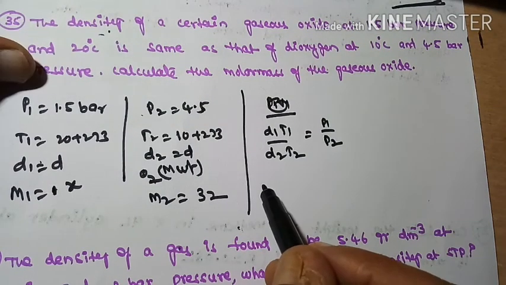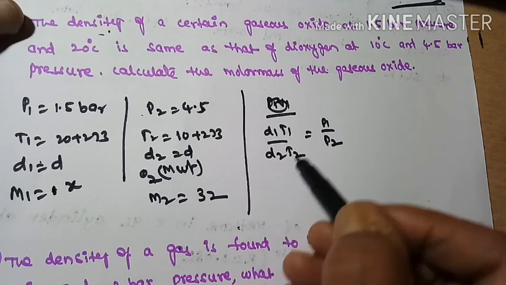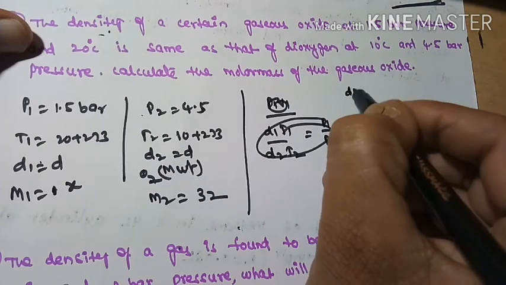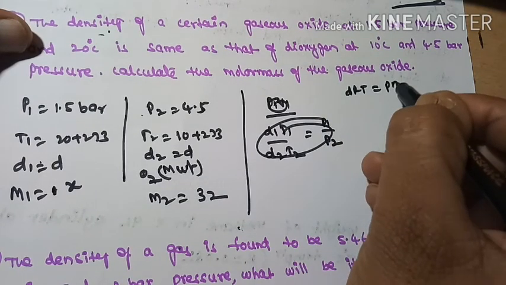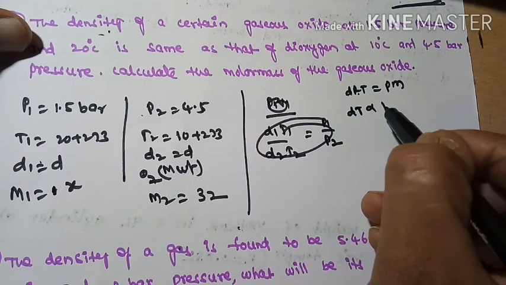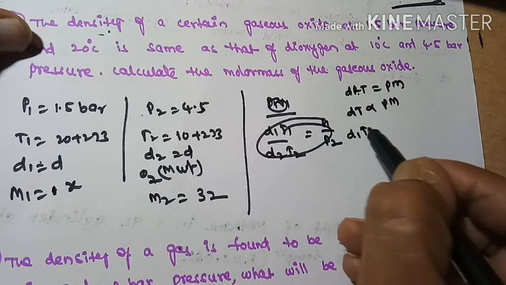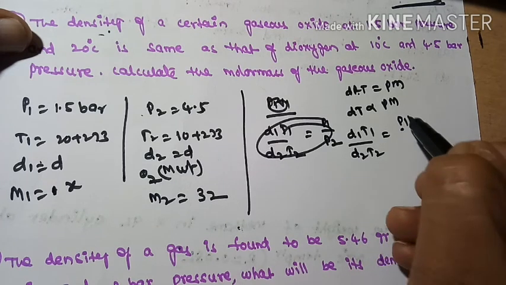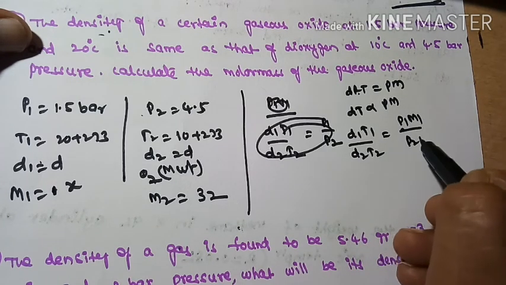Sorry, here we should apply molecular weights. So now we have the ideal gas principle, PM equals DRT. Here R is constant, so DT is proportional to PM. So D1 T1 by D2 T2 is equal to P1 M1 divided by P2 M2.